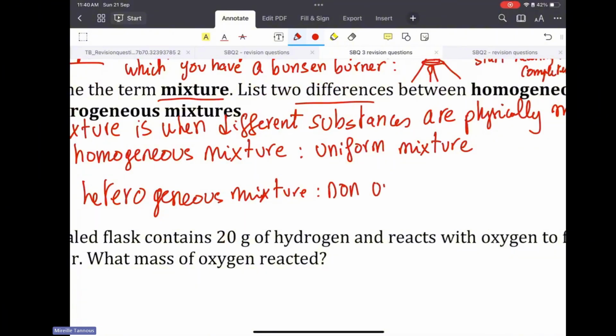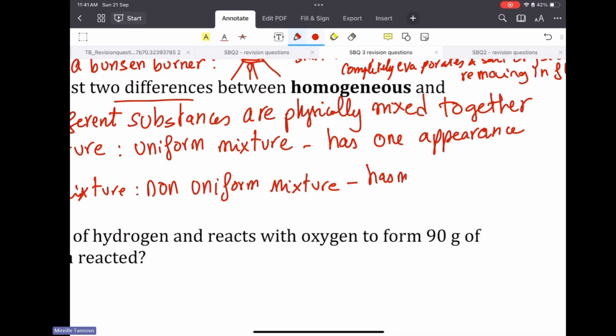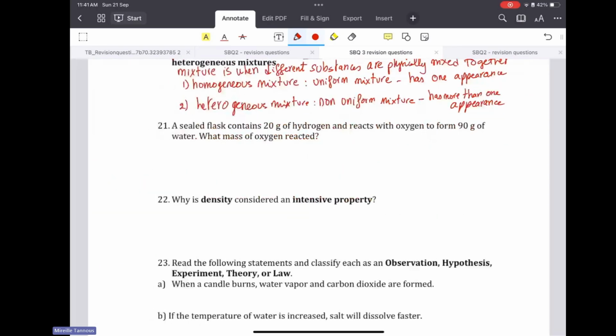And this one is a non-uniform mixture. That's the first difference. The second difference, it has one appearance. When I'm looking at it, I only see one thing. But when I look at the heterogeneous mixture, it has more than one appearance. Okay. Moving on with the question.